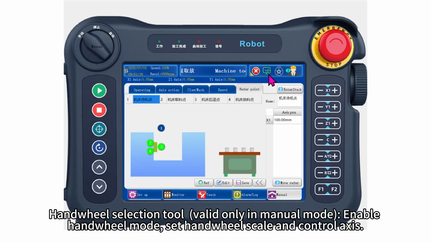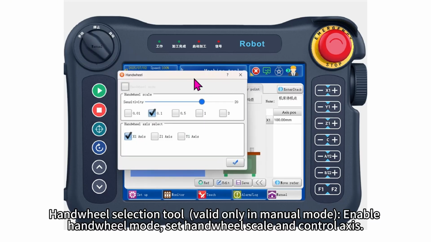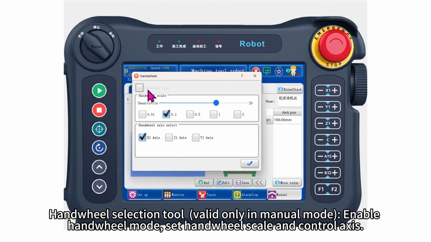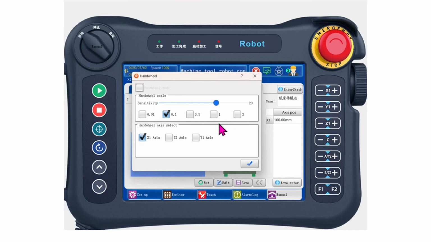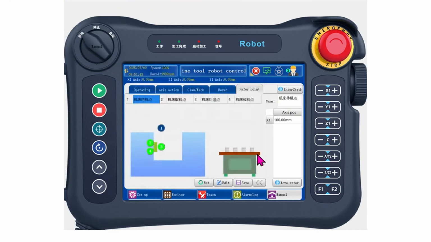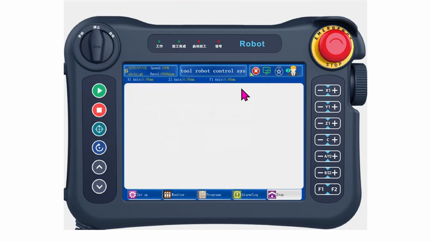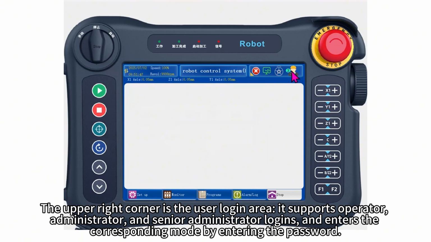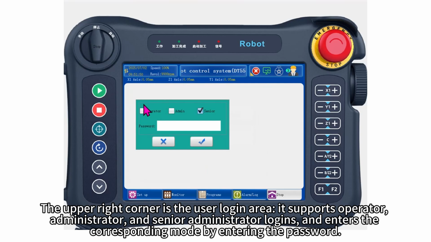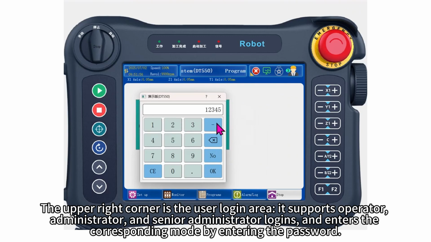Handwheel selection tool valid only in manual mode. Enable handwheel mode, set handwheel scale and control axis. The upper right corner is the user login area. It supports operator, administrator, and senior administrator logins and enters the corresponding mode by entering the password.